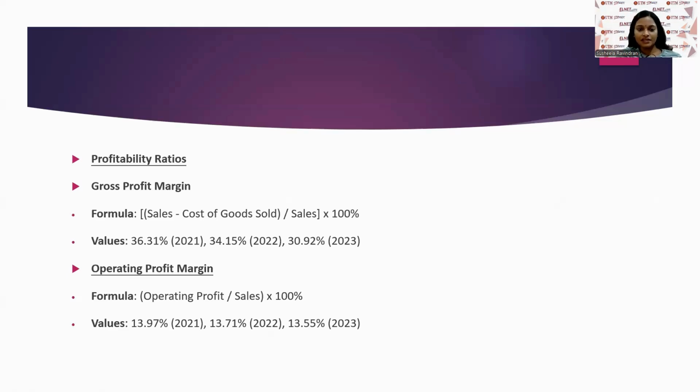Followed by the operating profit margin. The values during 2021 is 13.97%, 2022 is 13.71%, and 2023 is 13.55%. So there is a little drop in operational efficiency or an increase in operating costs, as indicated by the operating profit margin.